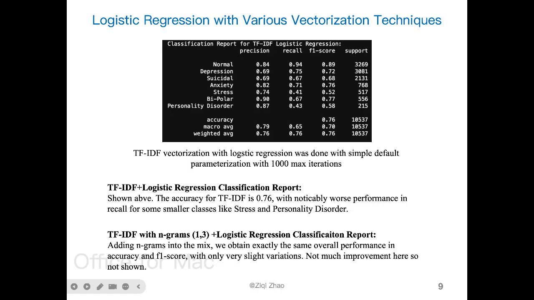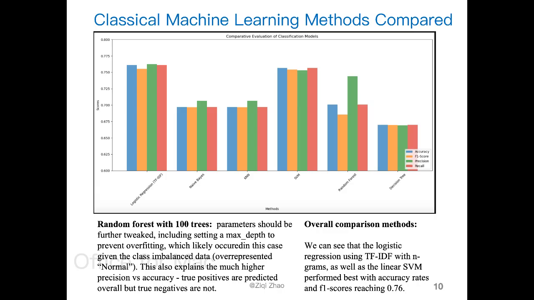We also see again here that smaller categories such as stress, suicidal, personality disorder with less support tend to perform slightly worse, although there is not a clear one-to-one correlation either if we look at the entire classification report. And here I summarize all the machine learning methods I used, which is 6 with different variants.